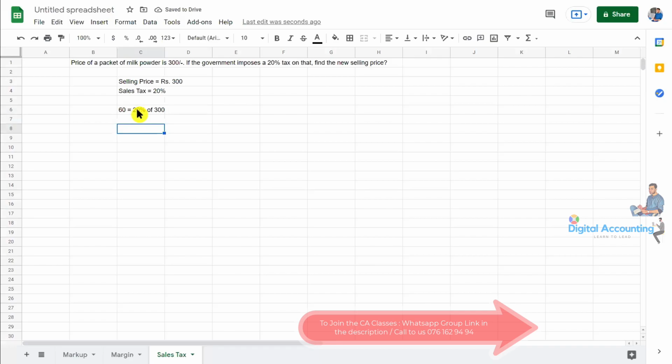So we can say the original price means the price in the beginning. Original price is 100. The new selling price is with that 100 rupees we are adding the tax of 20%, that is 60. Then the new selling price will be 160. Right? Does it make sense?